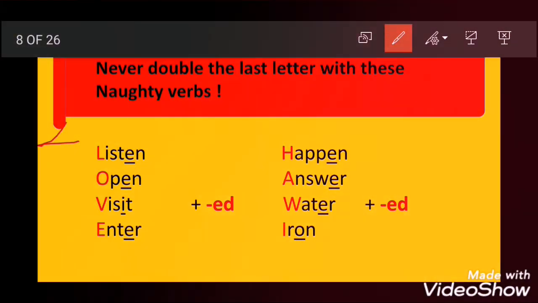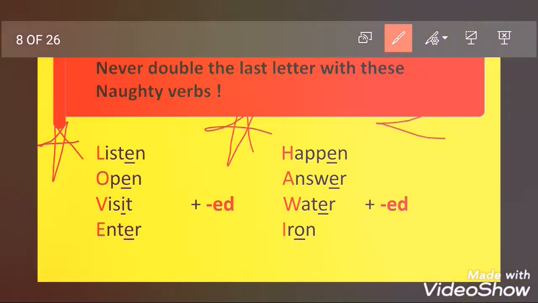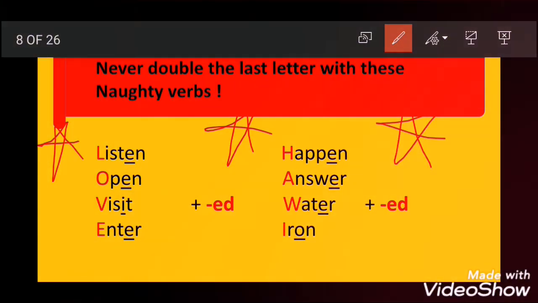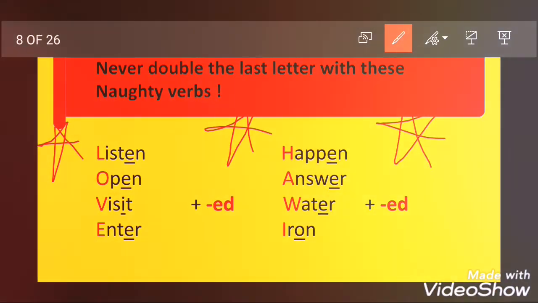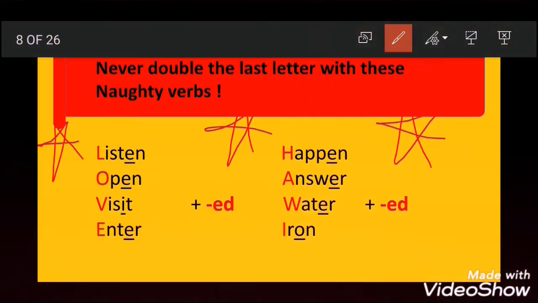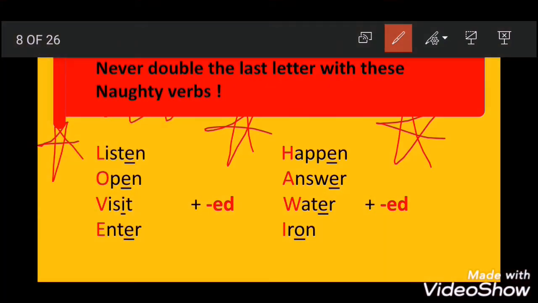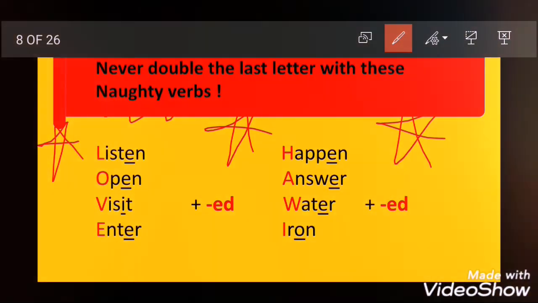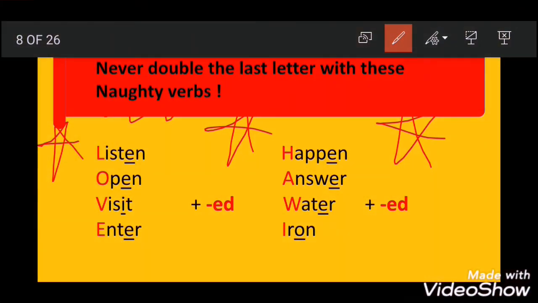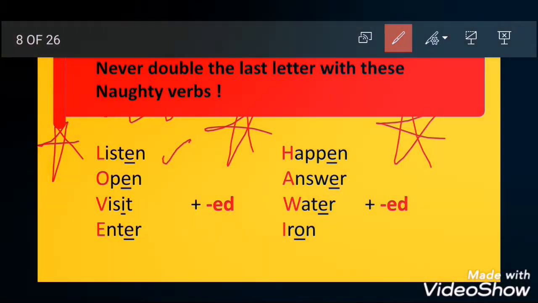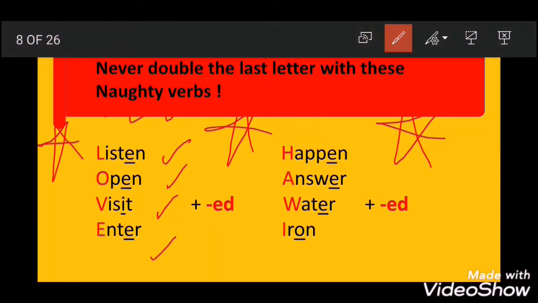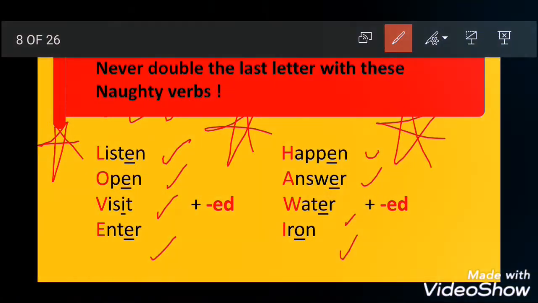But for every rule, we have exceptions, right? So, these verbs don't follow the rule. They are exceptions. What are these verbs? Never double the last letter with these naughty verbs. Listen, open, visit, enter, happen, answer, water, iron, right?